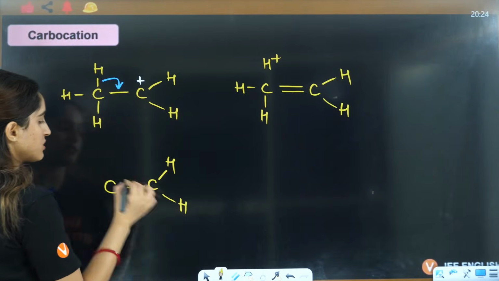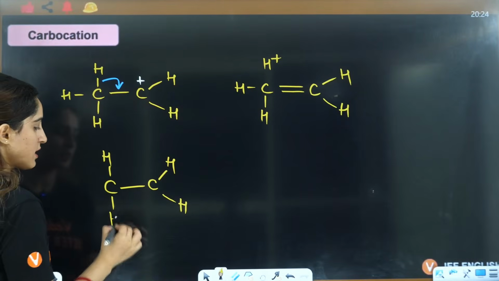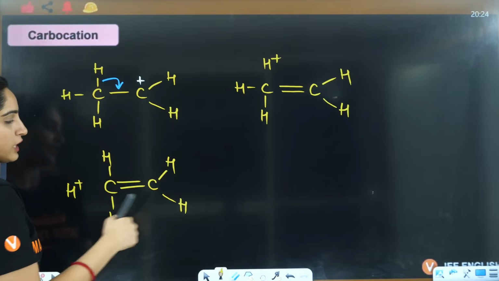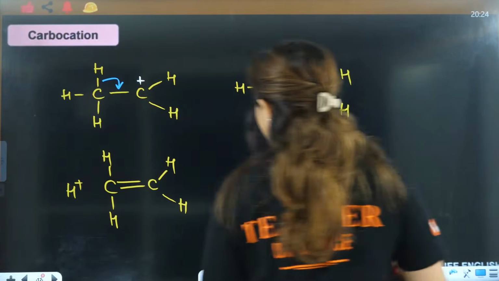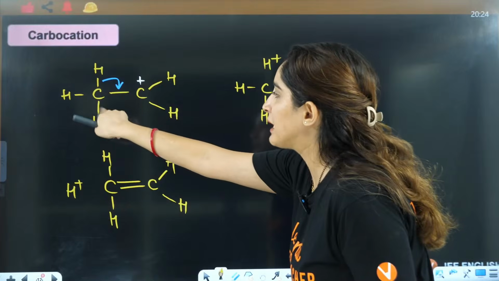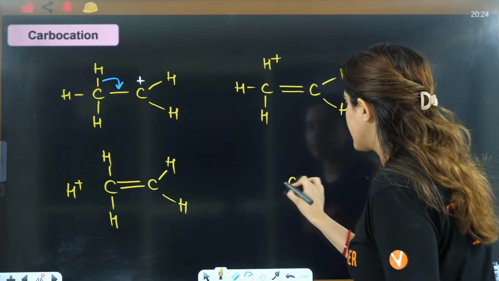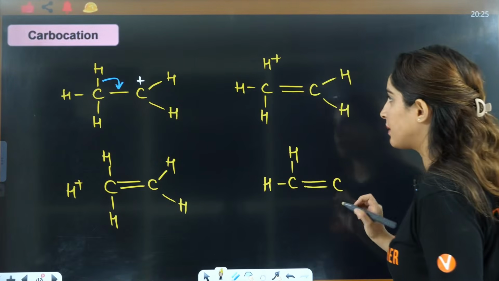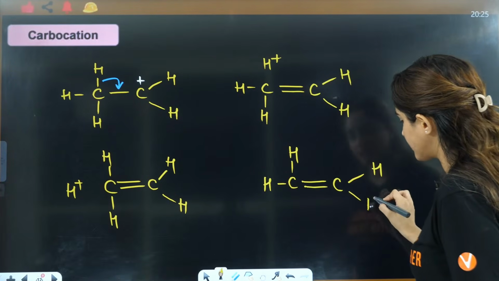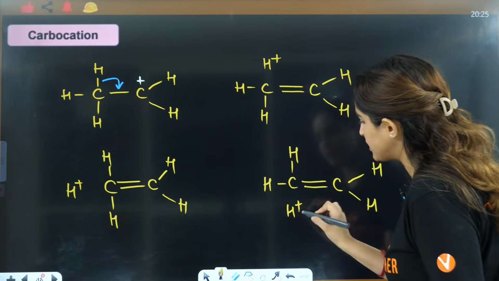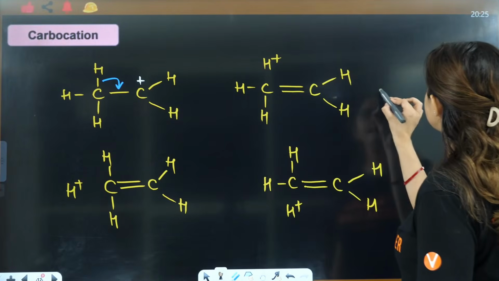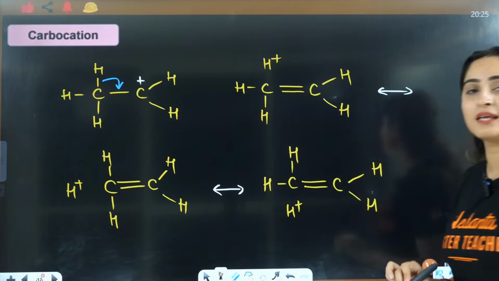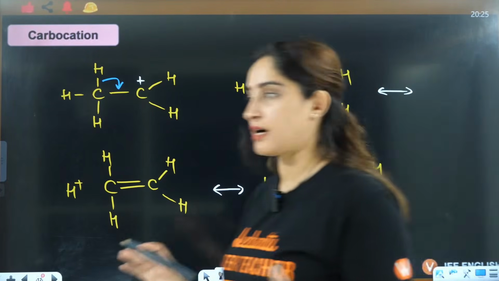This is H, let's say this is H, this is H. Let's say this hydrogen's bond is shifted here. Then you will have this kind of hyperconjugating structure. This is breaking its sigma bond, you have the double bond here, this is H, and here you will have H positive, and these are your hyperconjugating structures.